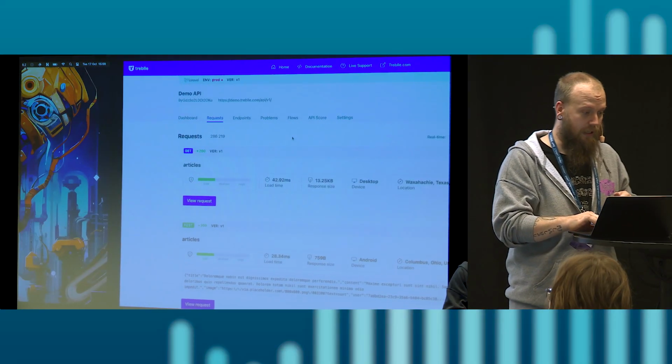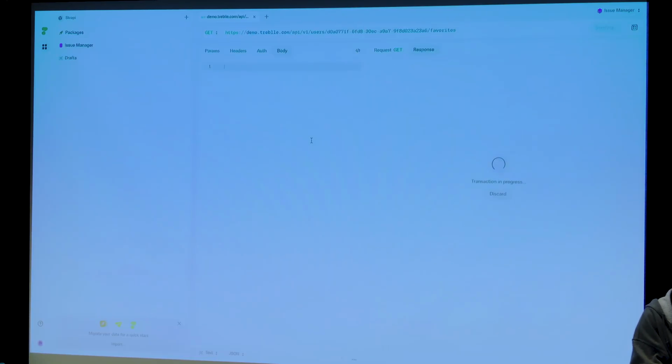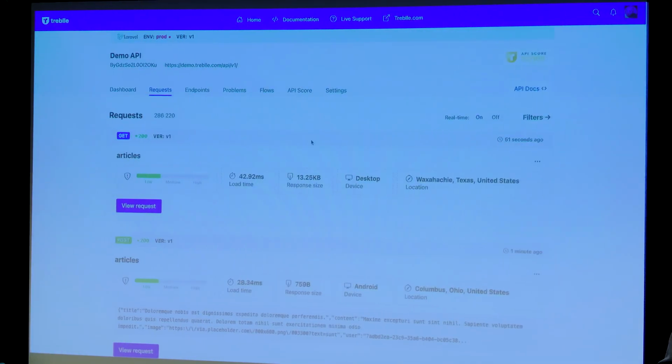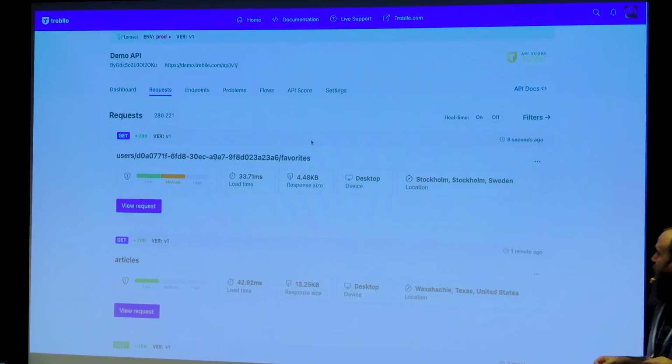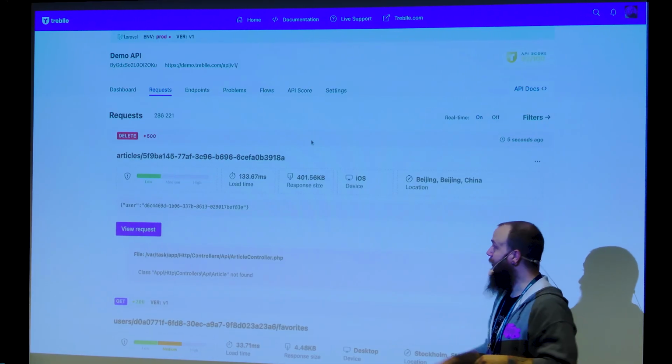And this is where I apologize to Postman because I'm using something other than Postman to send this request. But there we go. I just sent a request to that API. That will pop up in a second. Here we go. That's just gone through our ETL scripts to show up on the dashboard there. And what that does is it shows you, I'm going to walk around if you don't mind.